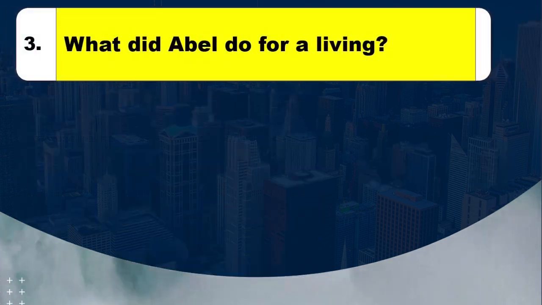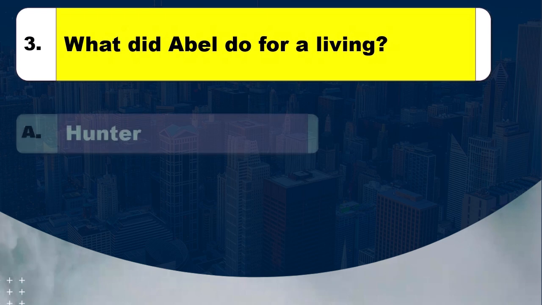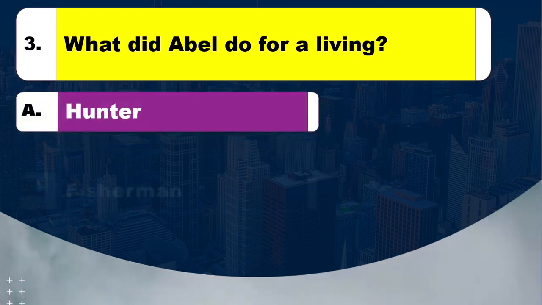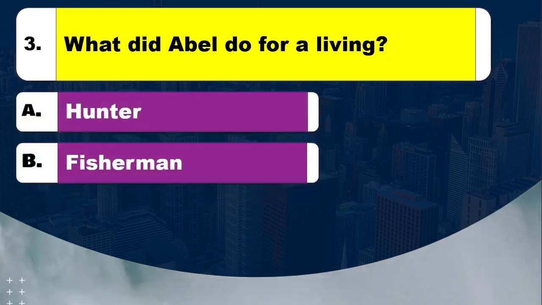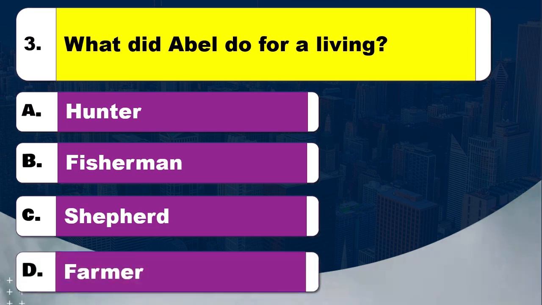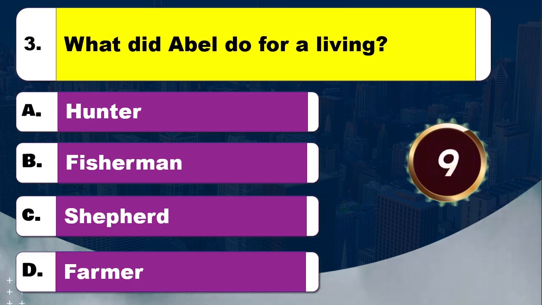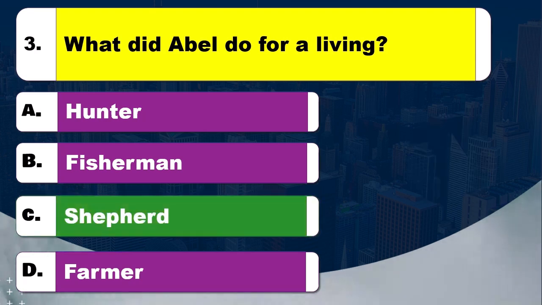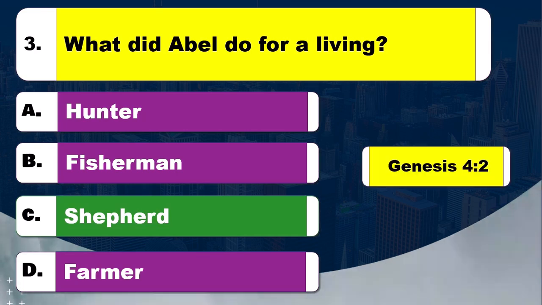Question 3. What did Abel do for a living? Option A, hunter. Option B, fisherman. Option C, shepherd. Option D, farmer. Time to think. The right answer is option C, shepherd. The Bible reference is Genesis, chapter 4 verse 2.